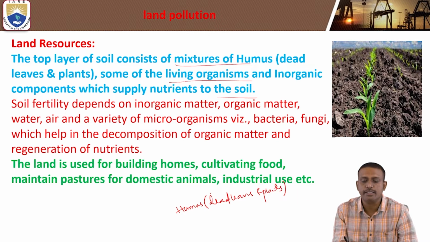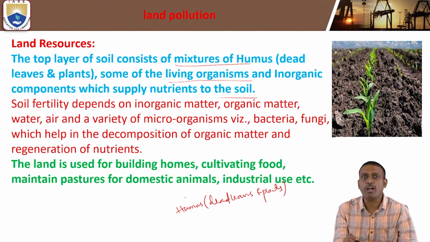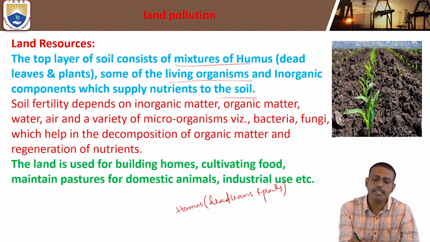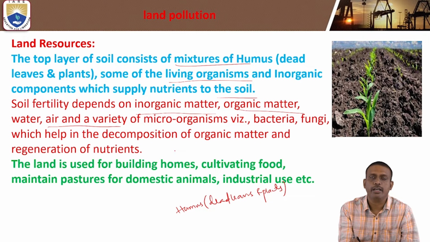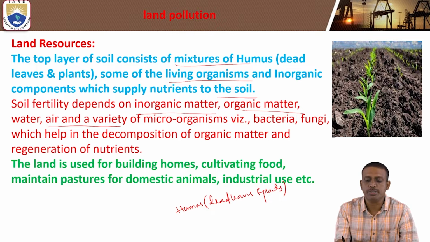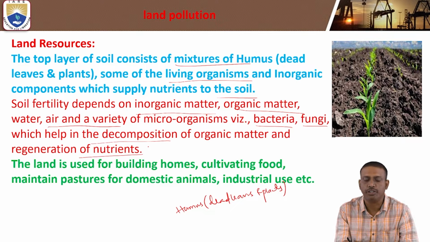The topmost layer of the soil consists of humus, and here soil fertility depends upon inorganic matter, organic matter, air, and a variety of microorganisms, bacteria, and fungi, which help in the decomposition of organic matter and regeneration of nutrients. Land is used for building homes, cultivating food, maintaining pastures for domestic animals, industrial use, etc.